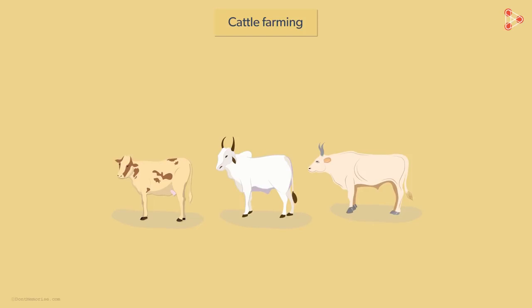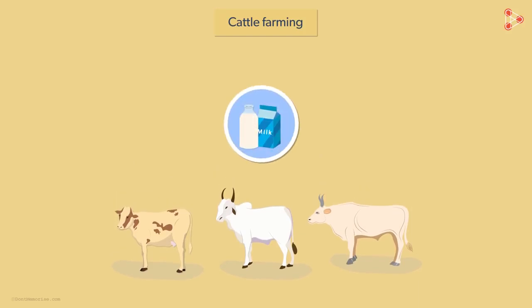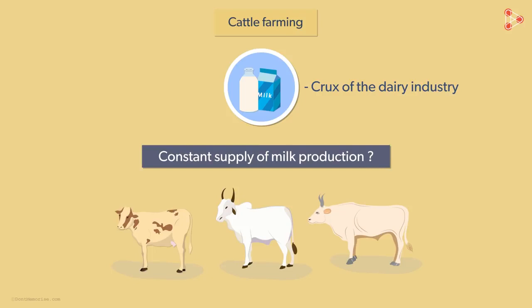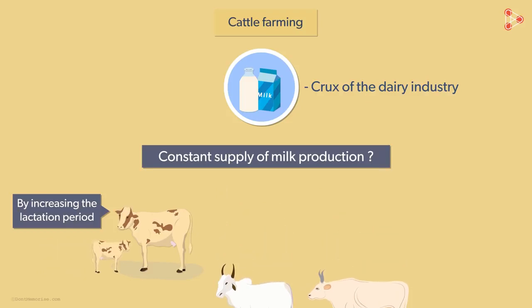What is the main thing we get from cattle? Milk, that's right. Cattle farming comprises of milch animals, or in simple words, animals that provide us with milk. Milk, as we know, is the crux of the dairy industry. A variety of dairy products require milk as their raw material. However, the milking period of milch animals is very short. How do farmers ensure a constant supply of milk production throughout the year? This can be done by increasing the lactation period of these animals. What do we mean by the lactation period? This is the period during which the mother feeds the young cattle.